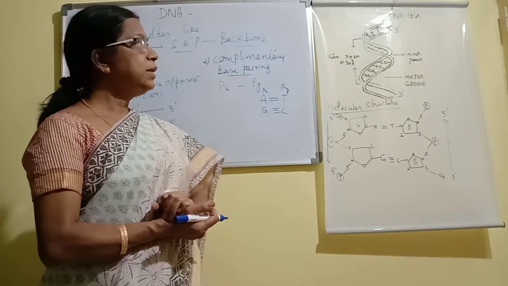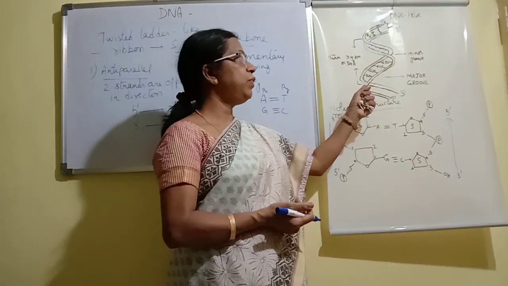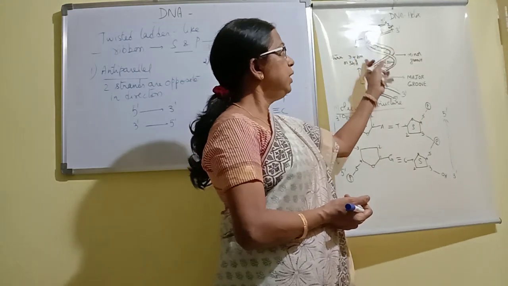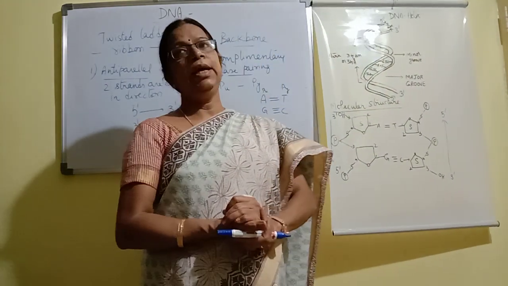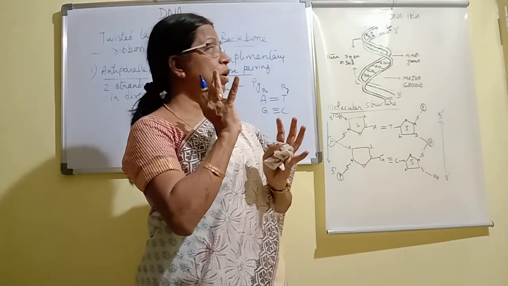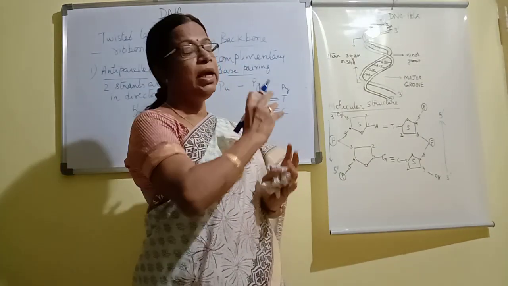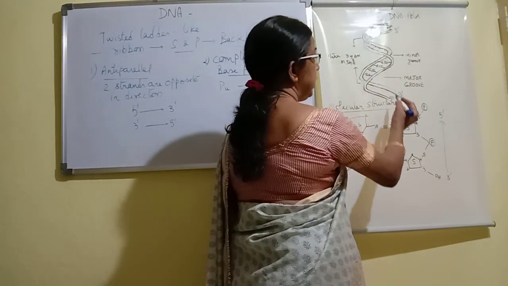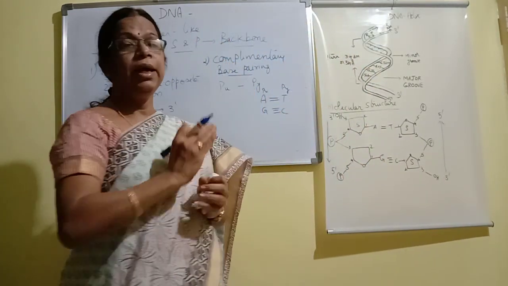Now, the next structural aspect: we already discussed that the DNA helix shows a twisted ladder-like structure. When it twists, it is normally a right-handed helix. Right-handed means clockwise. It shows a clockwise turning right-handed helix.